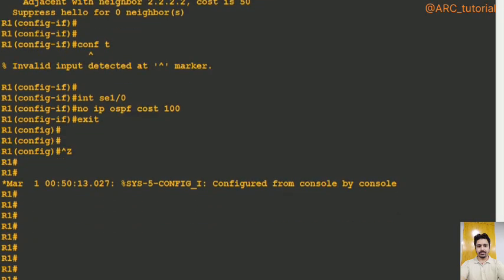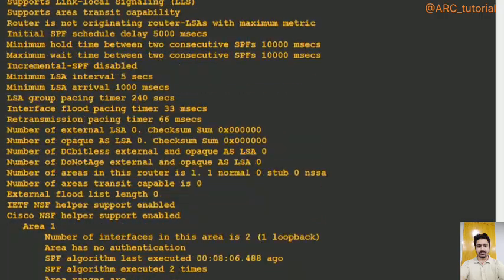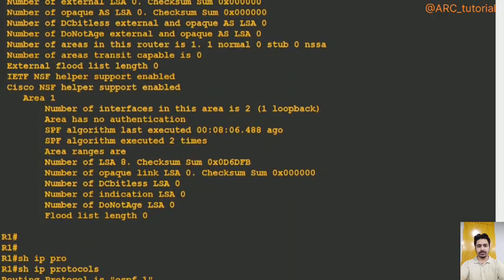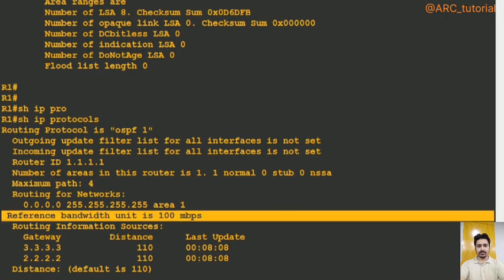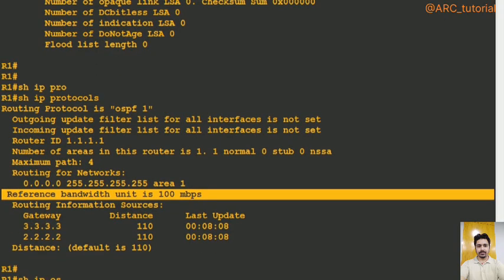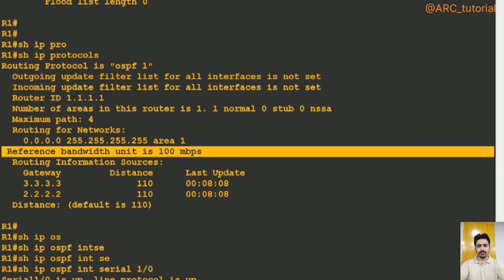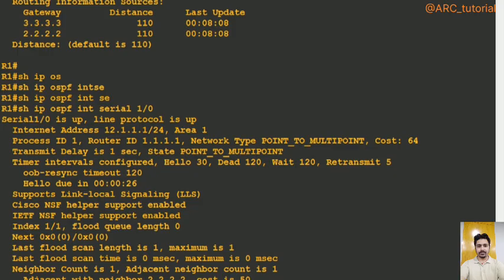So now to change that, actually you can see that by default its formula is what? In the IP protocol, you can see here that by default its reference bandwidth is 100 Mbps. So IP OSPF interface serial 1 by 0, by default its cost is 64 because the bandwidth of the serial interface is 1.544.